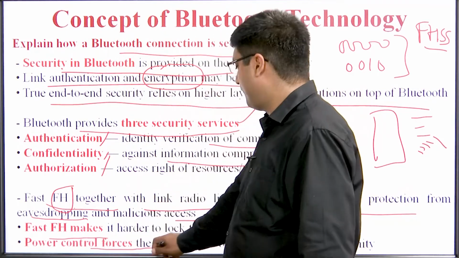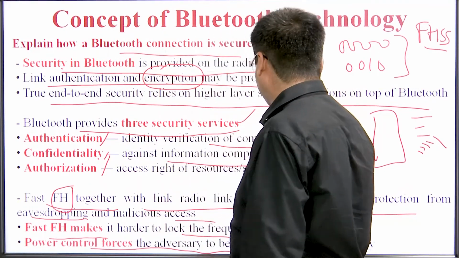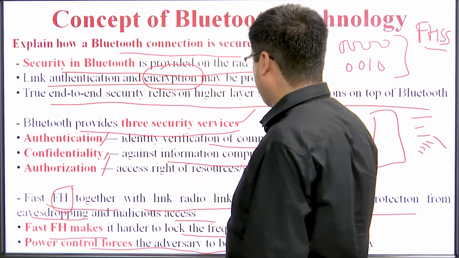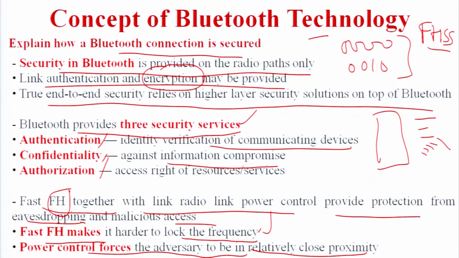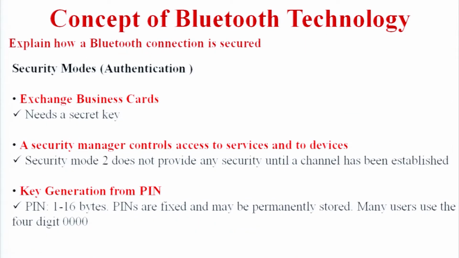Power control forces the adversary to be in close proximity. Power control means that two devices should be active and within a transmitting range. Under that transmitting range, we can connect the two devices. Then there are security modes, so that the Bluetooth connection is secured. There may be some security modes also. First is authentication, which exchanges business cards and needs a secret key.